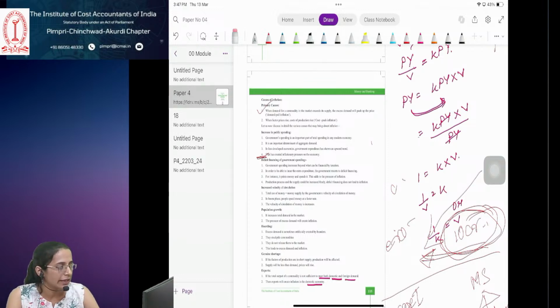Everyone knows about credit cards. What is a credit card? A credit card refers to purchasing goods on credit. Suppose I want to make a purchase of 1 lakh rupees, and in my account I only have 10,000 rupees.